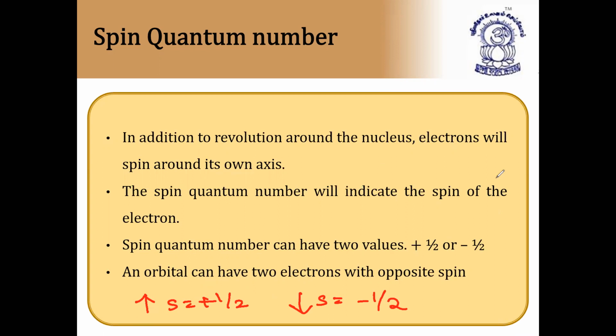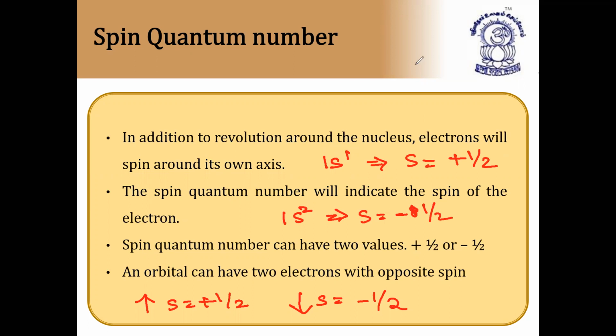For example, if you take 1s1, the spin quantum number S value is +½ because it is the first electron. If we take 1s2, the second electron's spin quantum number will be -½. More about this, you will get in the electron configuration of elements.